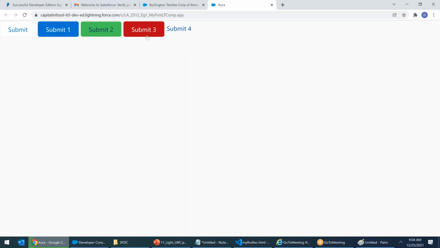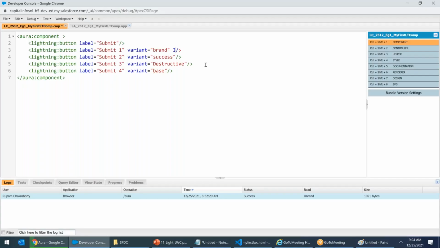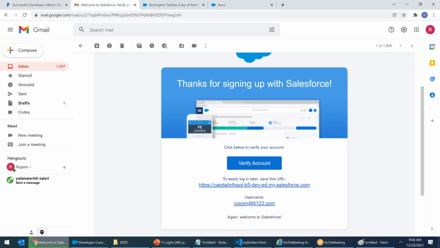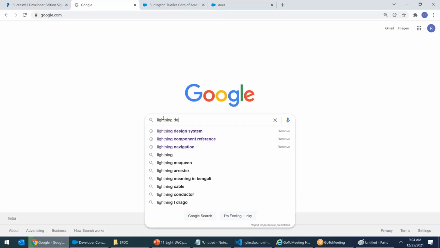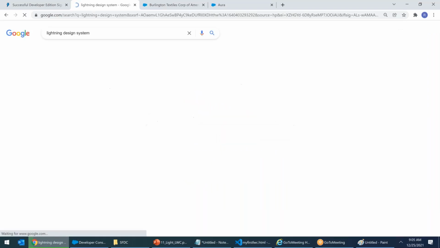Guys, able to understand everyone? Different types of buttons I'm showing you in Lightning. You want to put an icon? Yes, you can. I can say icon name equals to what? For the icon, you have to go to Google, type Lightning Design System. Go to Lightning Design System. We will pick up the icon from there.